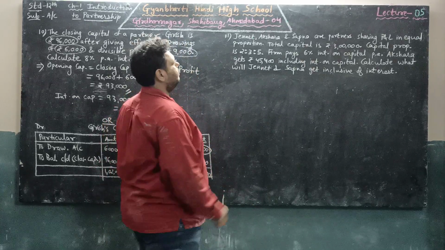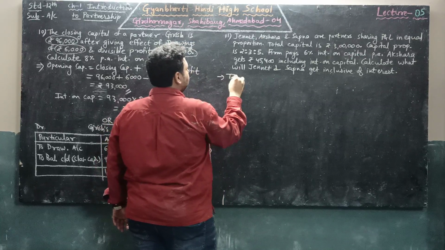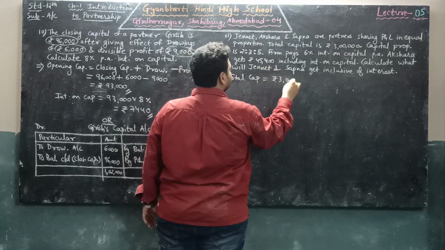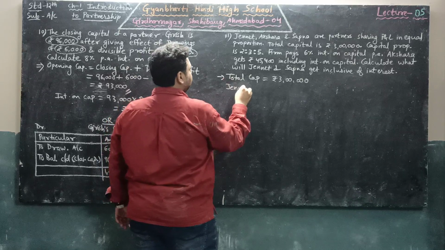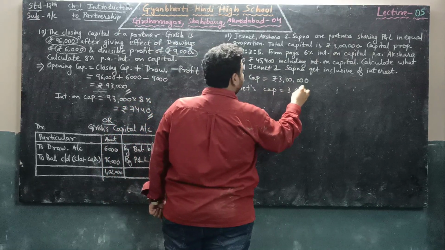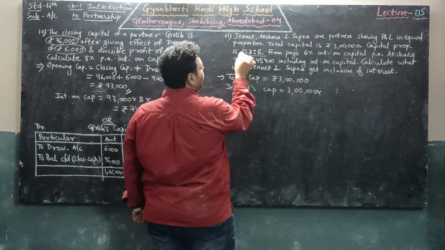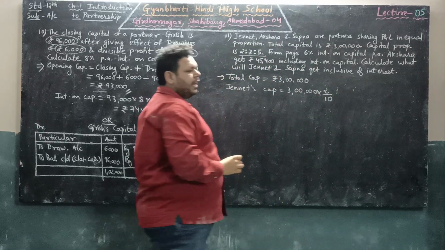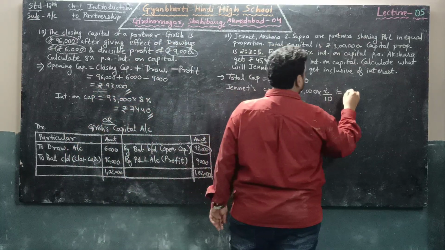So first of all, total capital is rupees 3 lakh. Janet's capital is rupees 3 lakh into her share. Her share is 2 and total is 10. So multiply by 2, divide by 10. After calculating we will get 60,000 rupees.